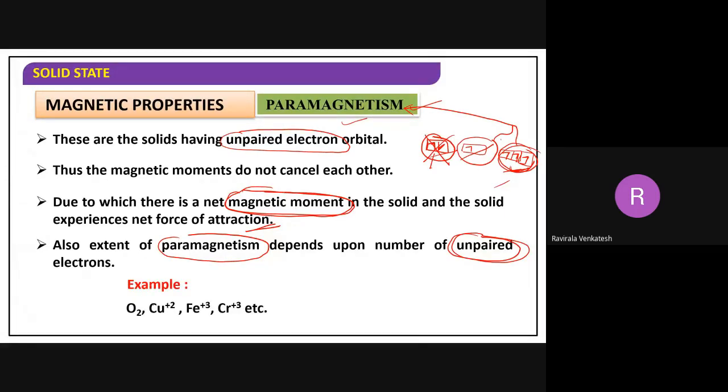Examples. Oxygen is paramagnetic in nature. This is very important for the examination, MOT, molecular orbital theory. According to molecular orbital theory, it has unpaired electrons in the anti-bonding molecular orbitals. Copper plus 2 also has unpaired electrons. Chromium plus 3 also has unpaired electrons. Why have I selected these? What is the reason? Why have I taken these examples?